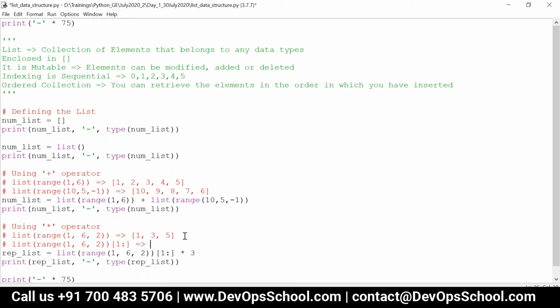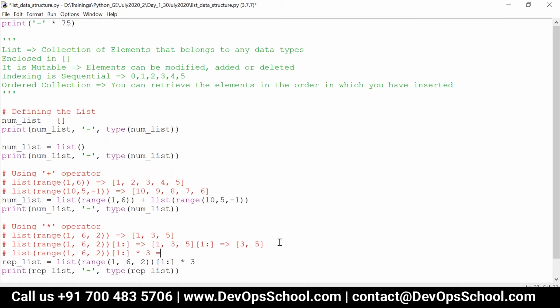Okay, that means what? On this, I am just extracting the values from first index. What is index 1? Whenever I say 1 colon, what does that mean? From index 1 till the end. So what is index 1 here? 3, and till the end, 3 comma 5, right? So it will retrieve 3 comma 5 now.